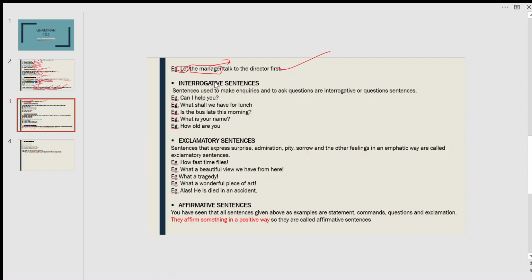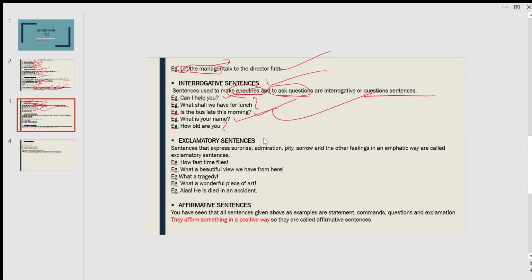Next one is interrogative sentences. Sentences which are used to make inquiries and to ask questions are interrogative sentences. We also call these sentences question sentences. For example, can I help you? What shall we have for lunch? This is a question. Is the bus late this morning? Question. What is your name? It is also a question. How old are you? It is also a question. So these are interrogative sentences.